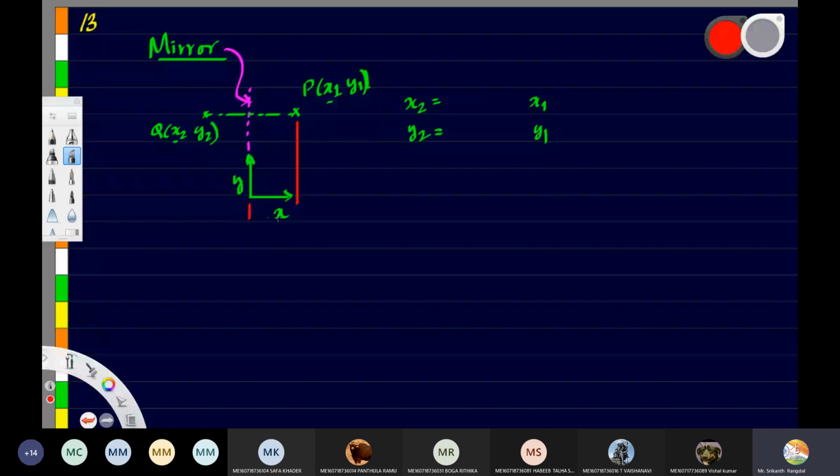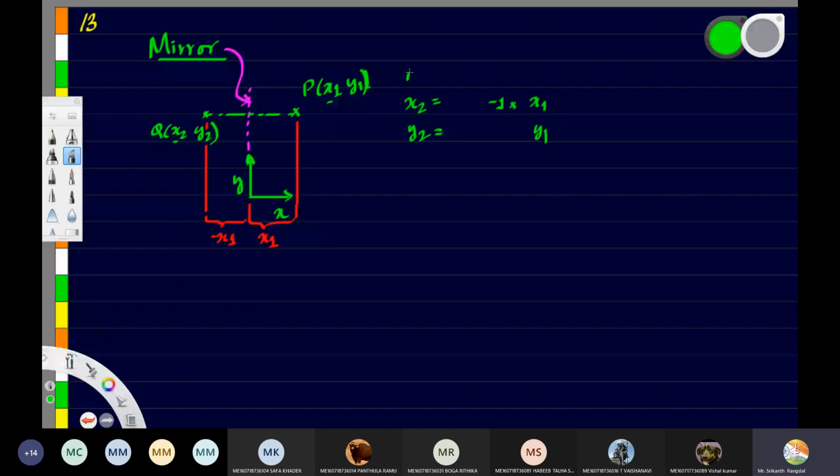What about the sense? This length is x1. Yes, it is negative. So this one is minus x1. That is minus x1, and that's why the equation becomes minus 1 into x1.